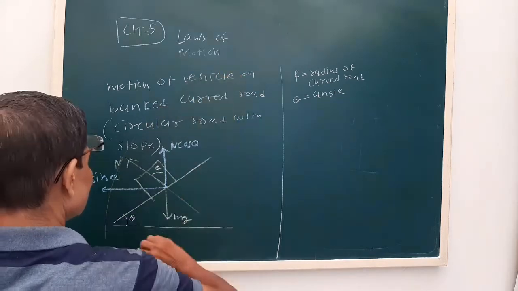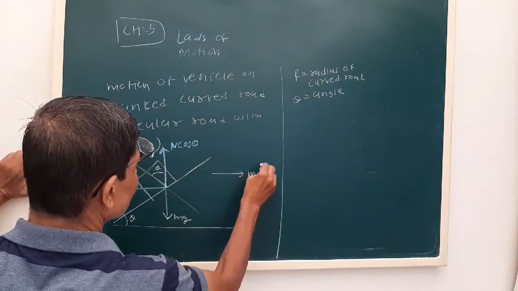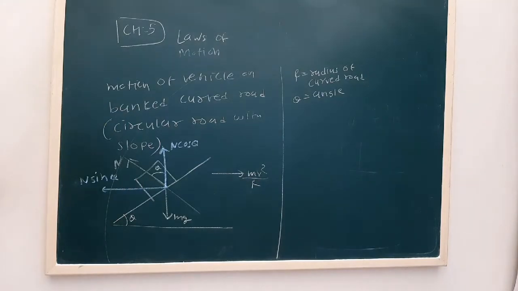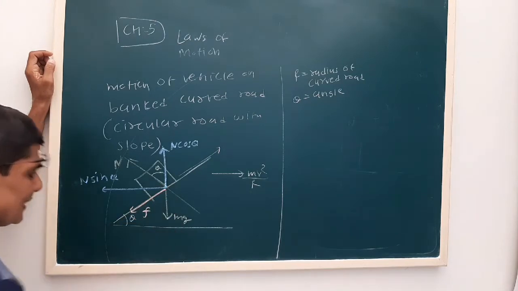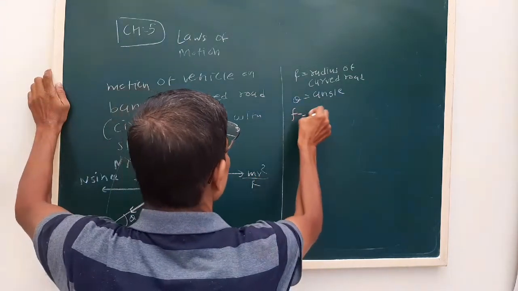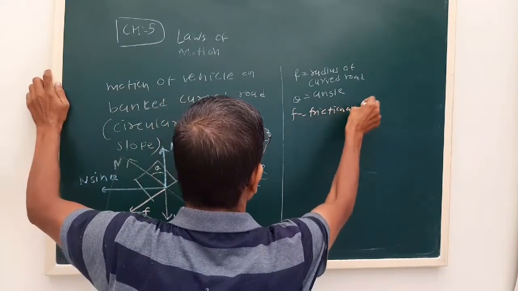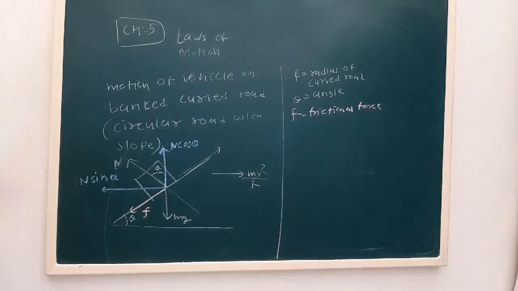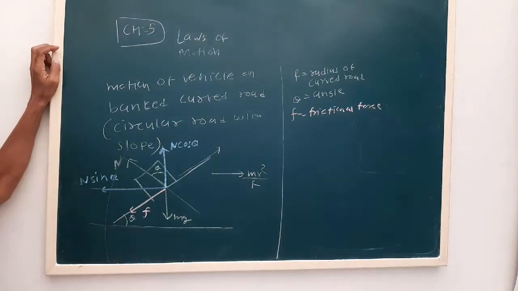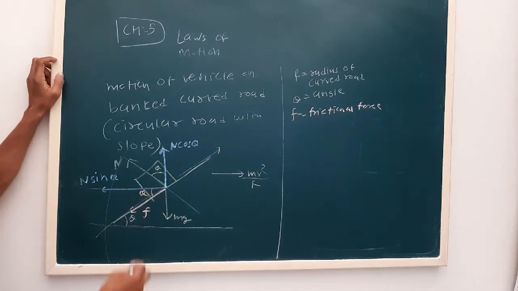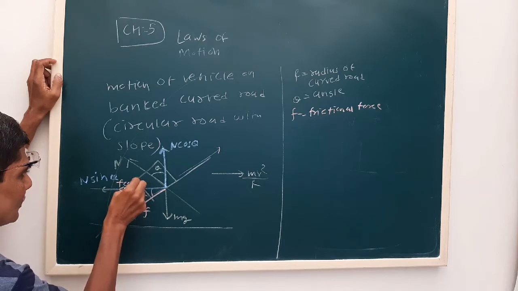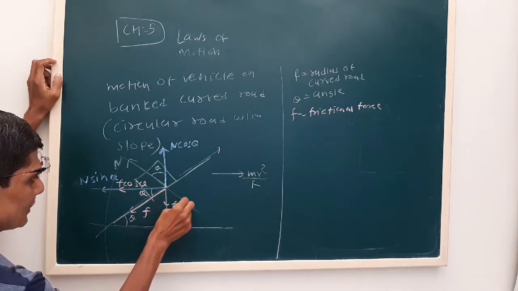Again, this is a curved road, so the centripetal force will be mv square by r. Now see the frictional force. The vehicle is moving up. Frictional force, as we have discussed, is always in the opposite direction of the motion. F is the friction force. These two are parallel lines and this is a transversal, so this theta and this theta will be equal. So the components of the friction force will be F cos theta and F sin theta.